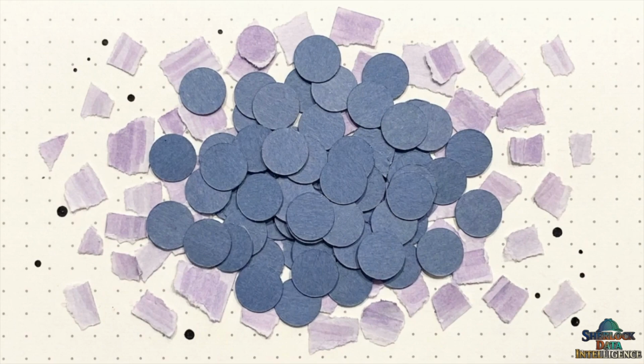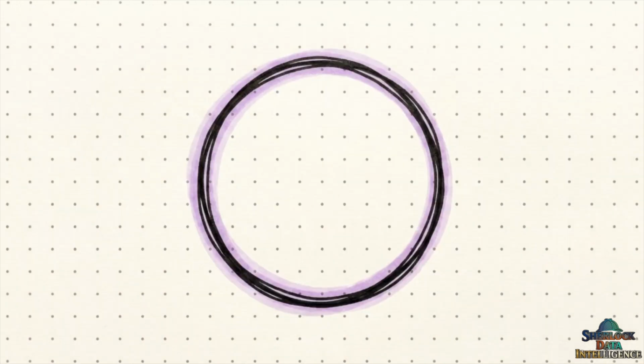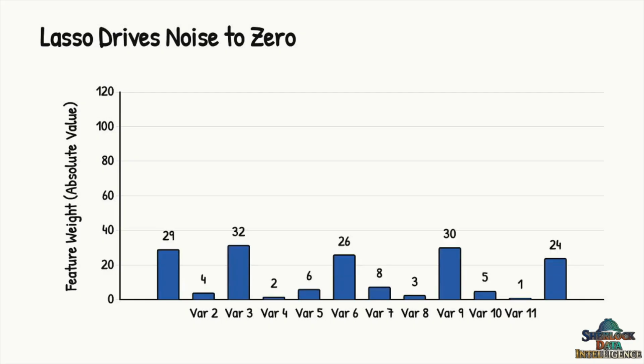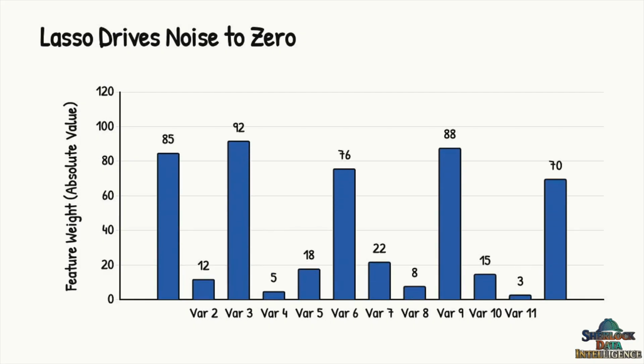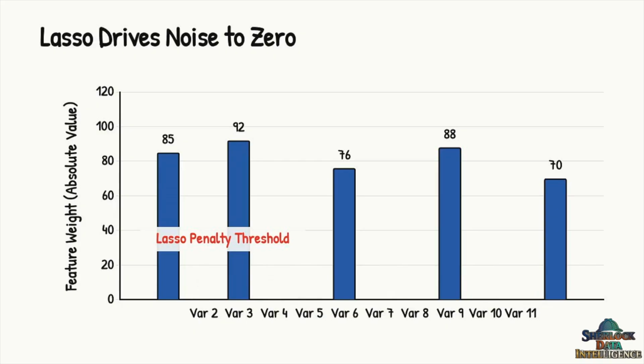Sometimes shrinking the noise isn't enough. We need to completely eliminate it. That brings us to our second penalty method, L1 regularization, known as Lasso. This chart shows the weights of different variables. Lasso calculates its tax using the absolute value of those weights. It acts as a brutal editor, aggressively driving irrelevant features all the way down to zero.